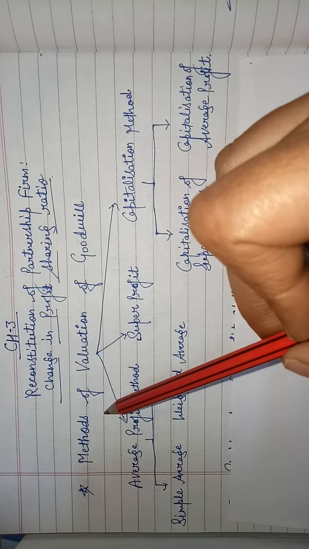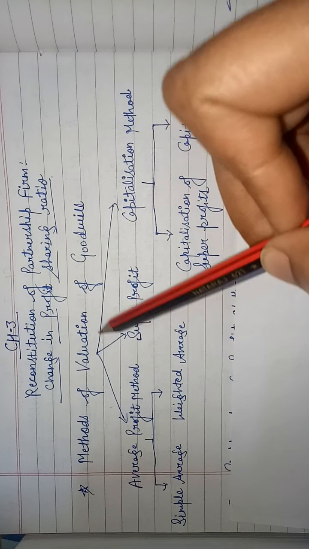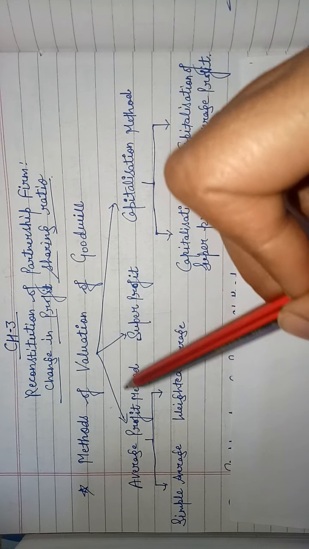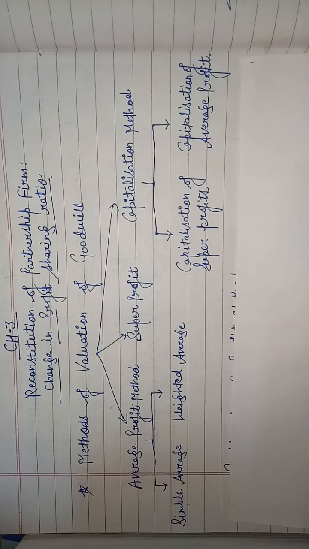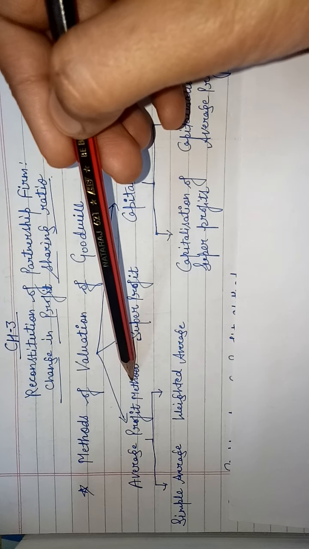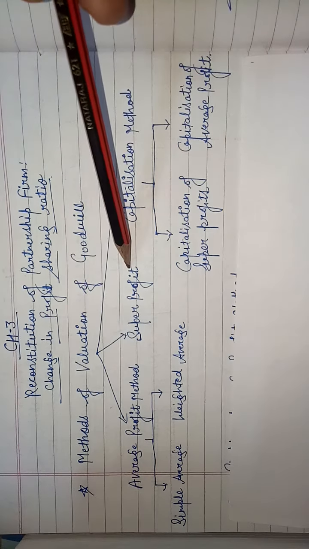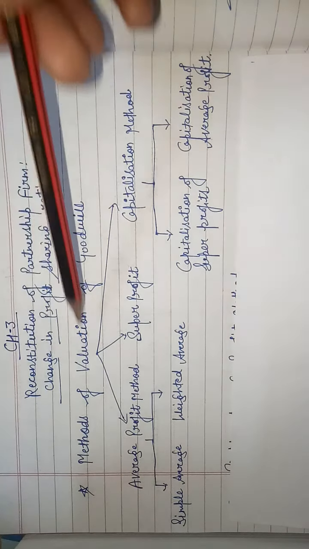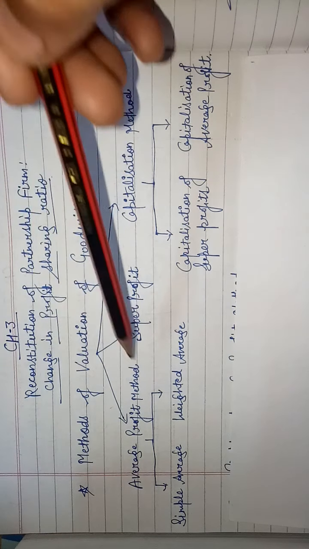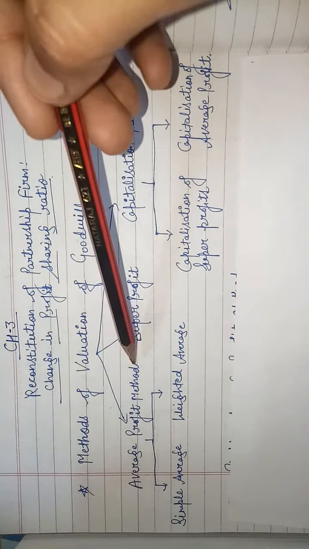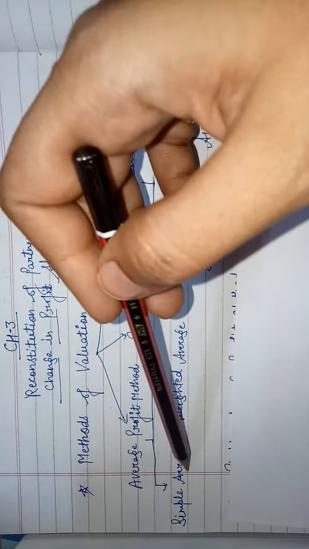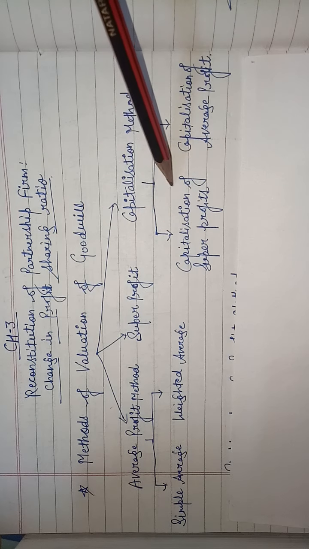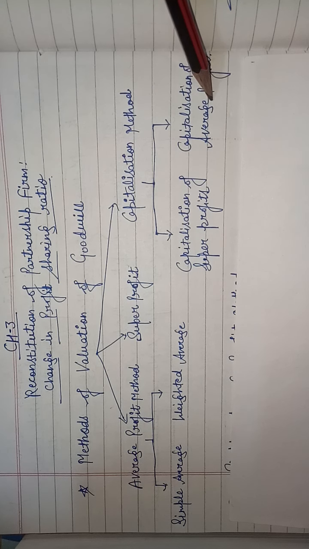So our first topic is methods of valuation of goodwill. There are three methods of calculating goodwill: first is average profit method, second is super profit method, and third is capitalization method. Average profit method is in two parts: simple average and weighted average. Capitalization method is of two types: capitalization of super profit and capitalization of average profit.